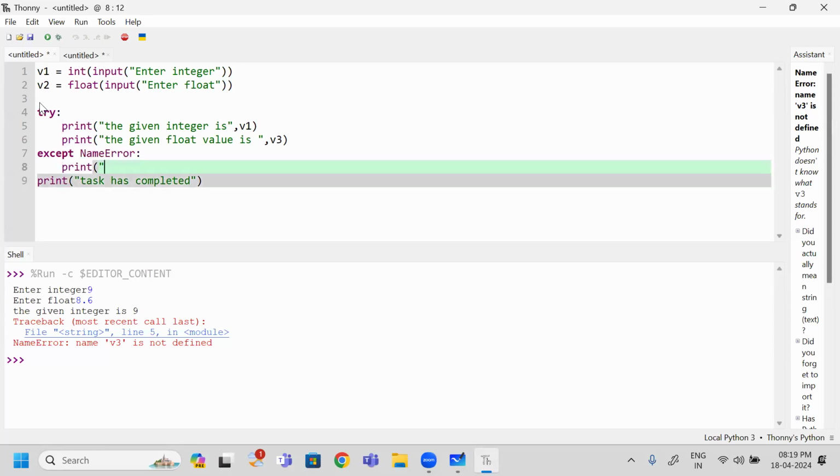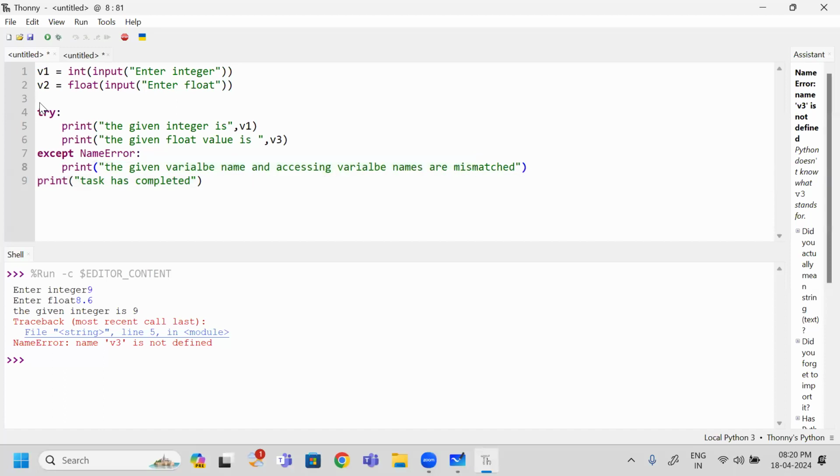Next, what am I going to print? The given variable name and accessing variable names are mismatched. This is the simple message I am going to convey. Next, the remaining part of the program is task has completed. Now I can see the task has completed.